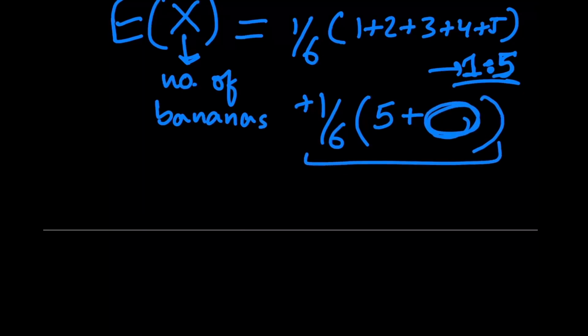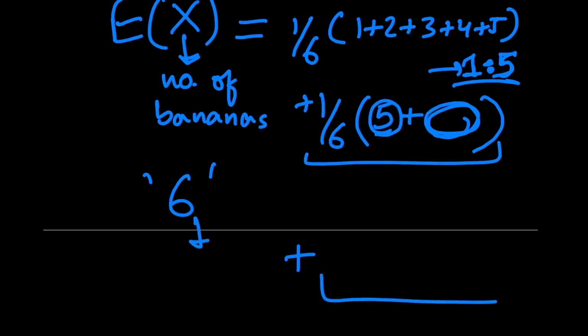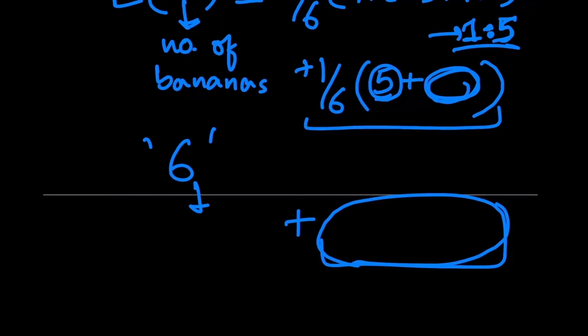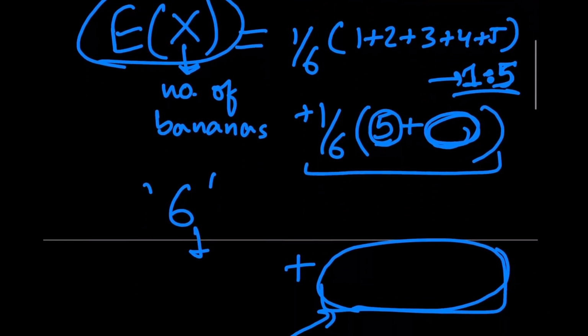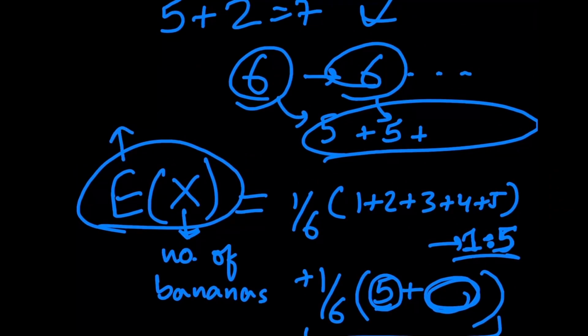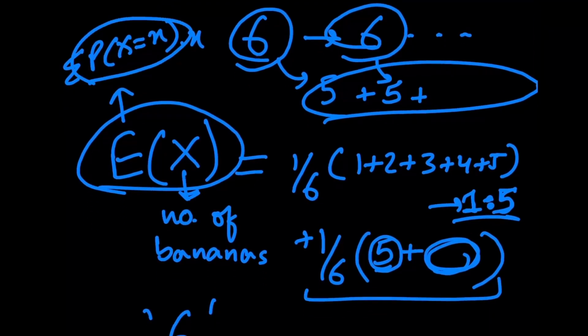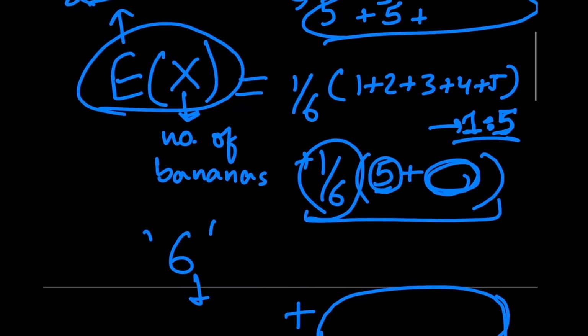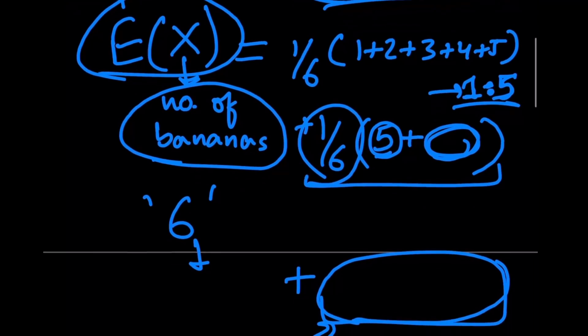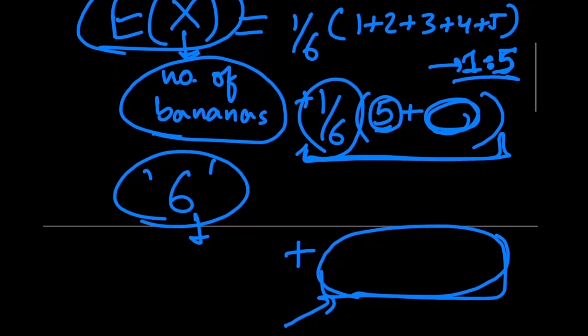What does this case represent, first of all? This case represents the case where the die shows a 6, and now he eats 5 bananas, as represented over here, but he's also going to eat the bananas he gets now that he gets to throw the die again. So in our formula for E of x, it's basically the summation of the probability of capital X being x times x. Now the probability was 1/6, and now we're talking about the small x, or in this case, the number of bananas that the monkey is going to eat where he gets a 6 on his first try.